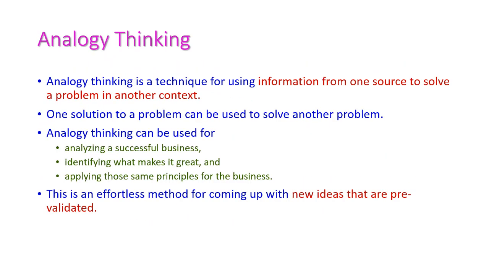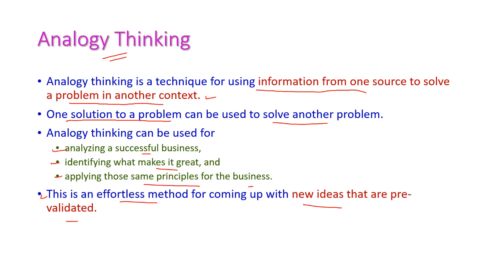The next one is analogy thinking. Analogy thinking is a technique for using information from one source to solve a problem in another context. That is, one solution to a problem can be used to solve another problem. And analogy thinking can be used for analyzing a successful business, identifying what makes it great, and applying those same principles to your business. So these are the usefulness of analogy thinking, and it is an effortless method for coming up with new ideas that are pre-validated.